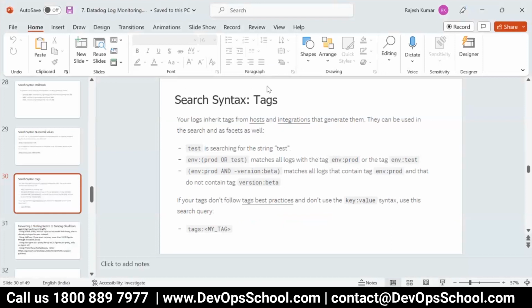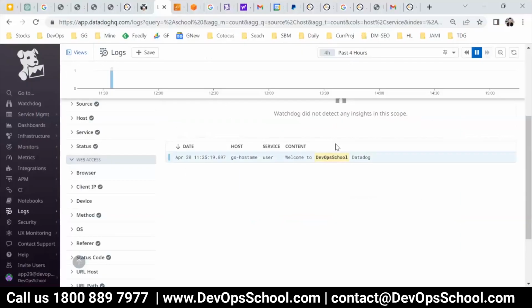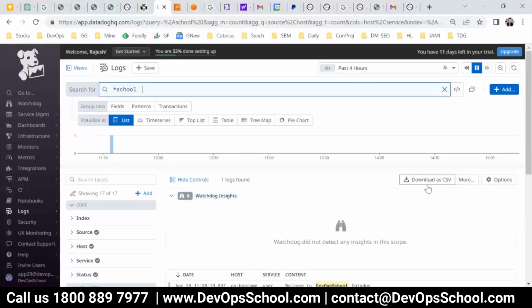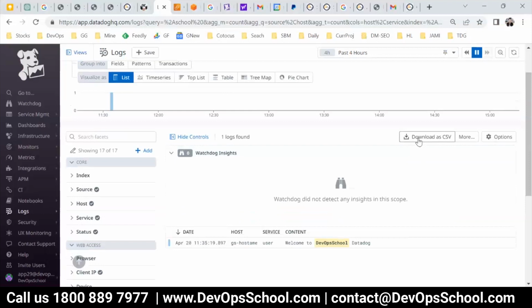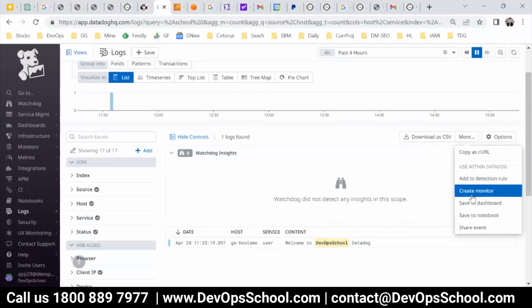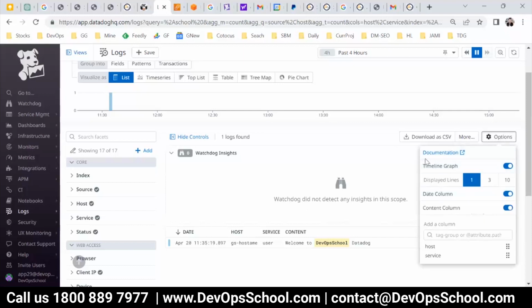All of you? Yes. Okay, now if you see here there's an option called download. So search results you can download as a CSV. Some more options we have here. Copy as curl. You can create a monitor, meaning an alert, dashboard, save to notebook, and share an event. You can also do some customization of your view here. So these options are available.